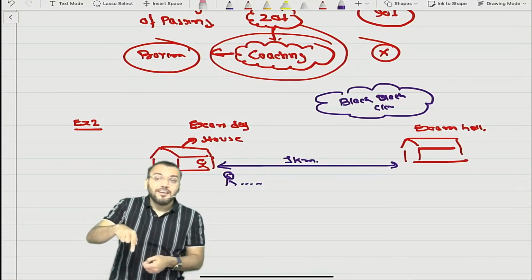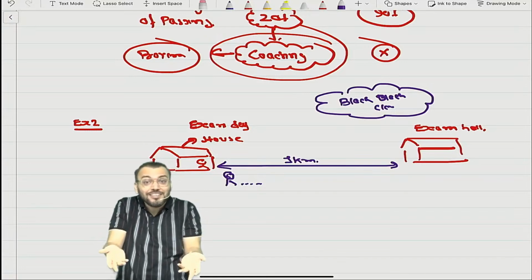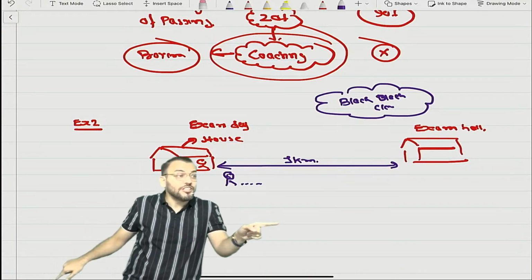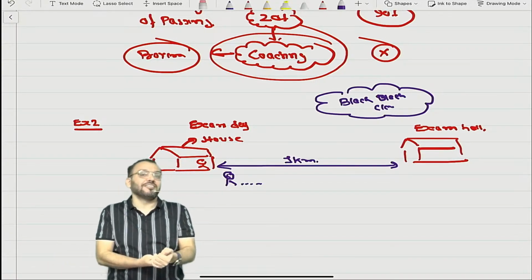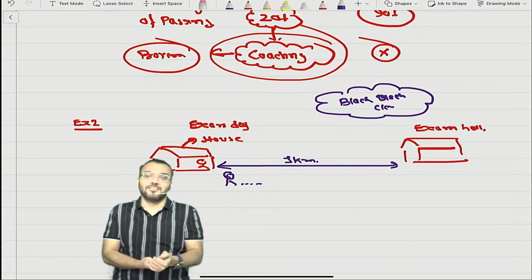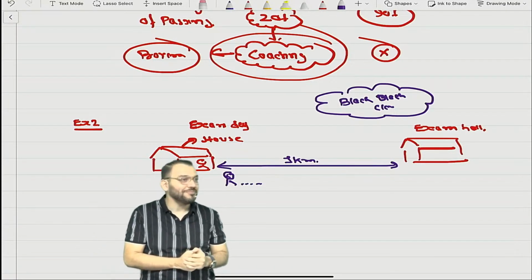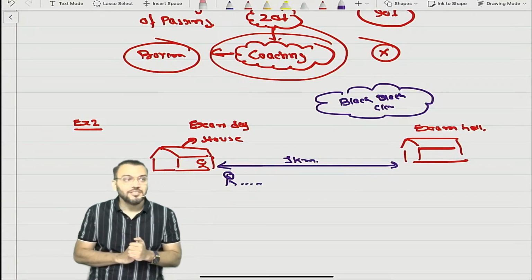You will use the umbrella when the rain falls. Otherwise you will not use it. But can you say that to safeguard against future losses, you are creating a provision right now or not? This is what? Contingency. And for this contingency, you are creating a provision.